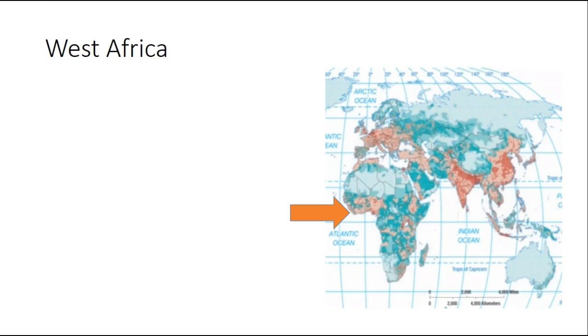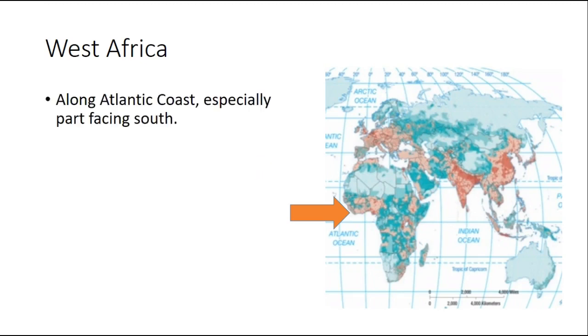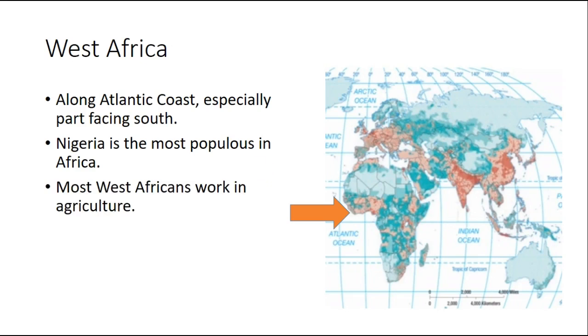Then we get to West Africa. So along the Atlantic coast, especially the part facing the south, you'll notice on the map, Nigeria is the most populous in Africa. Most West Africans work in agriculture. Alright, I should have filled out your chart there.